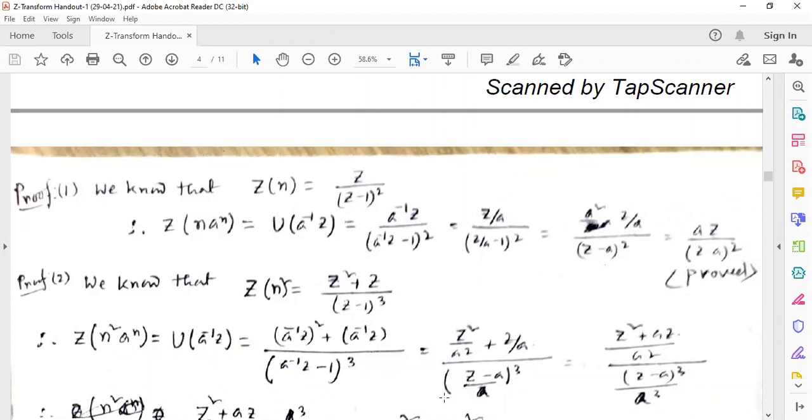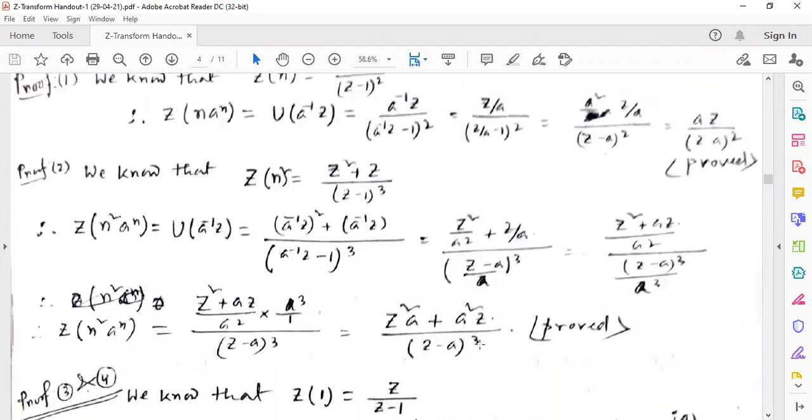So after taking the LCM it will be (z minus a) by a whole cube. So it will be coming (z square plus az) by a square, and it is coming (z minus a) whole cube by a cube. This is a cube, a cut, so one a will be here. So (z square a plus a square z) by (z minus a) whole cube.